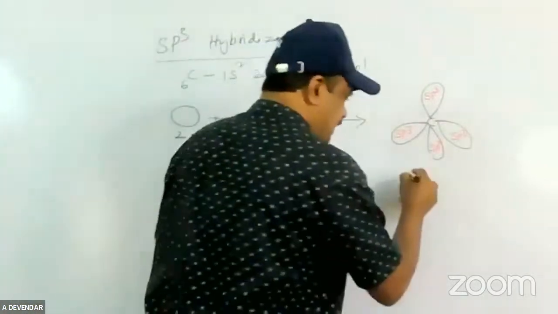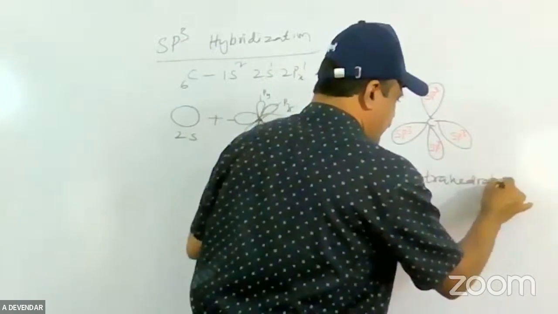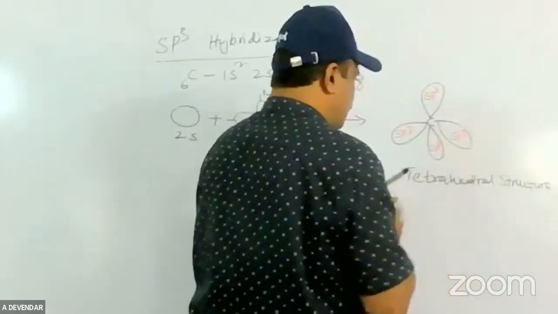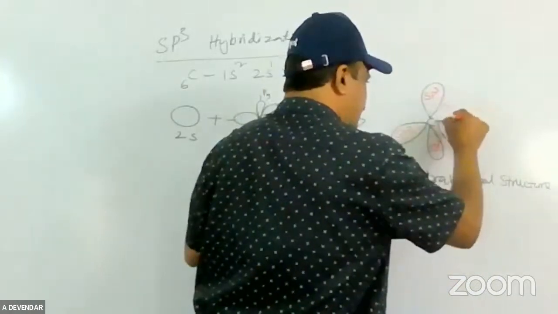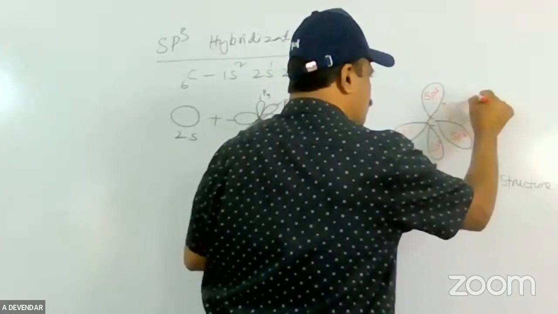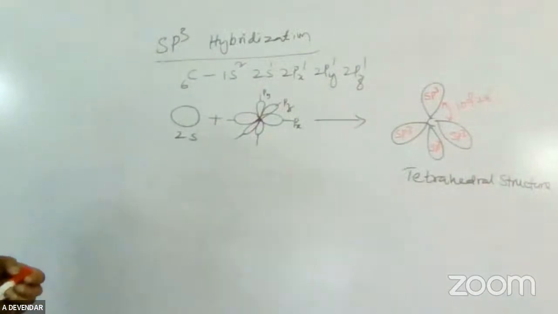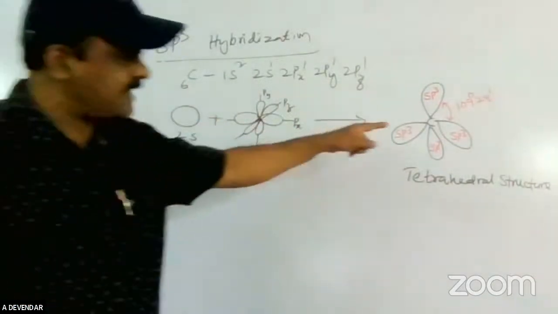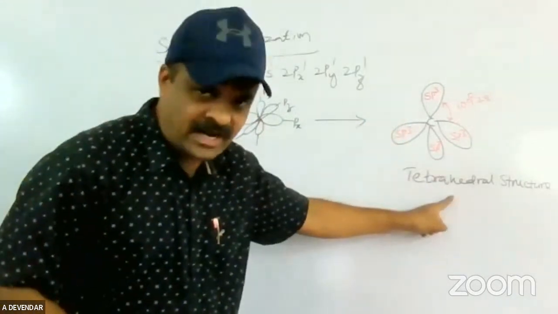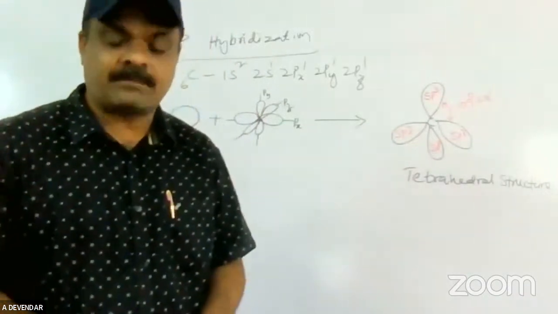The bond angle between the sp3 hybrid orbitals is 109 degrees 28 minutes. Please remember this: on the carbon atom the sp3 hybrid orbitals are arranged tetrahedrally, and the bond angle is 109 degrees 28 minutes.